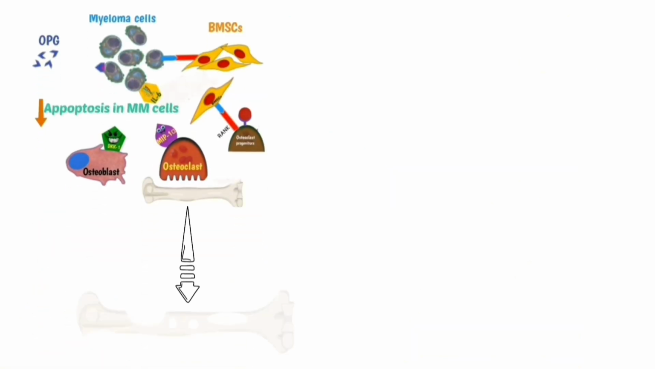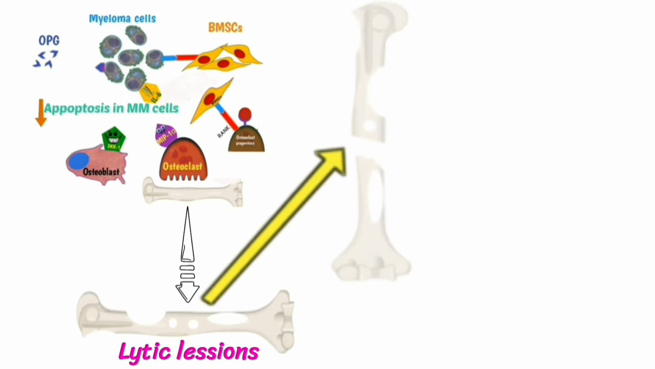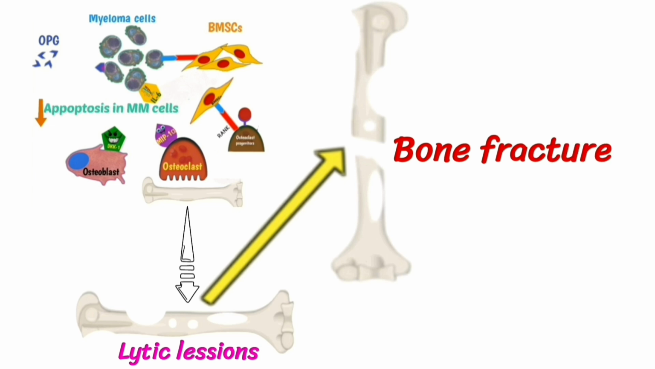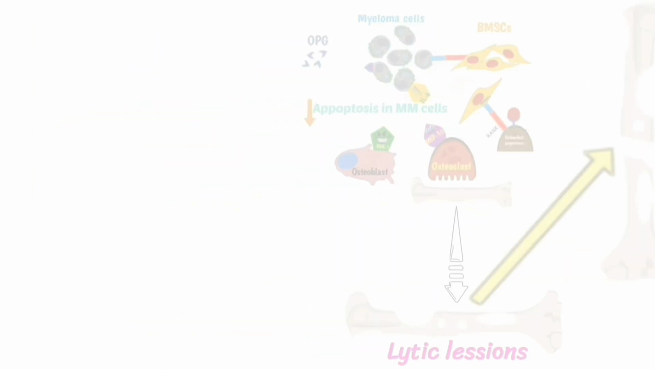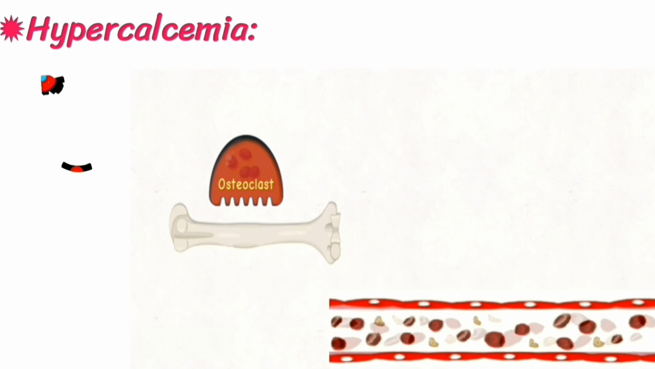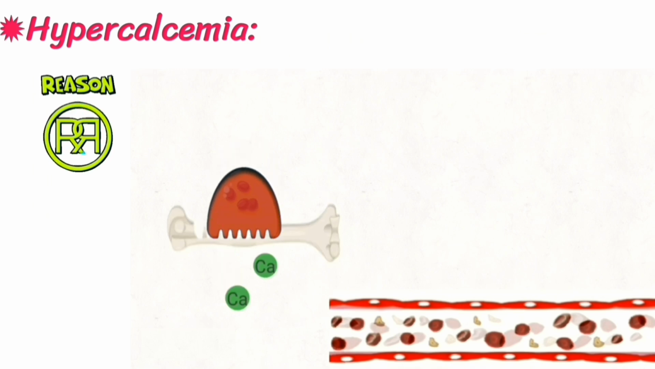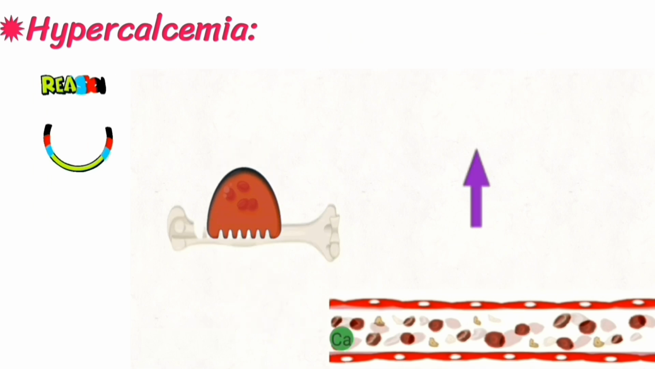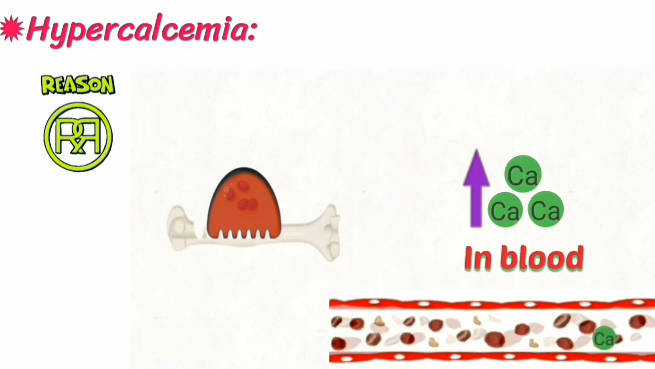Lytic lesion. Because of increased activity of osteoclasts, lytic lesions develop and after that lead to bone fracture. Hypercalcemia. The reason is that osteoclasts dissolve the bone and release calcium into the blood and increase the calcium level in the blood.